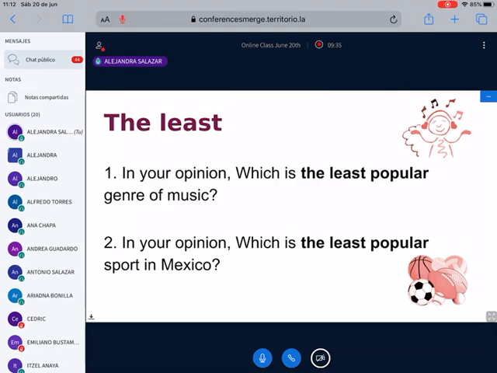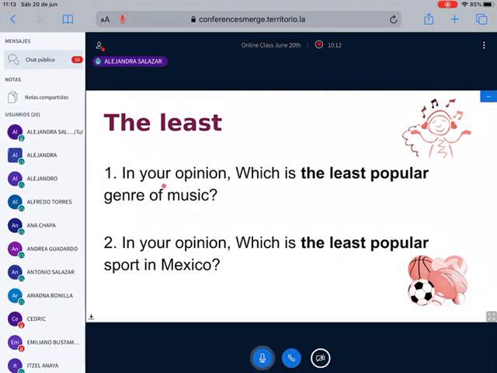So how do you say Tejano in a complete sentence? For example, I can say, in my opinion, classical music is the least popular genre of music. Yes, like Itzel said. Thank you, Itzel. The Hindu music is the least popular music here in Mexico. Excellent.